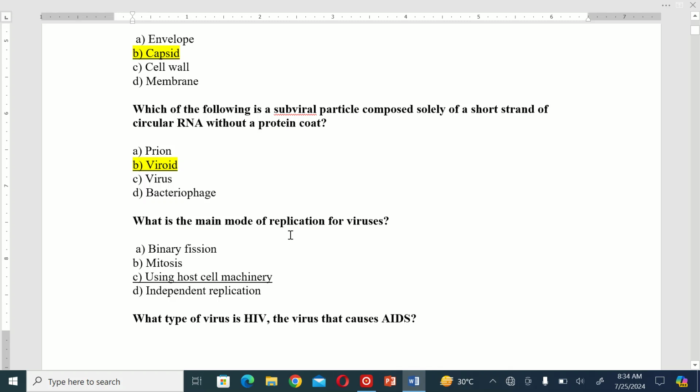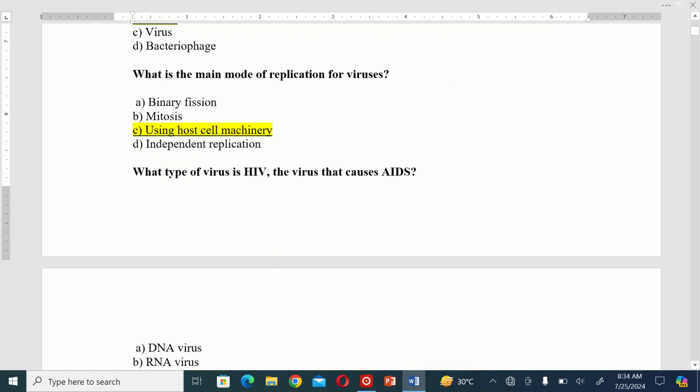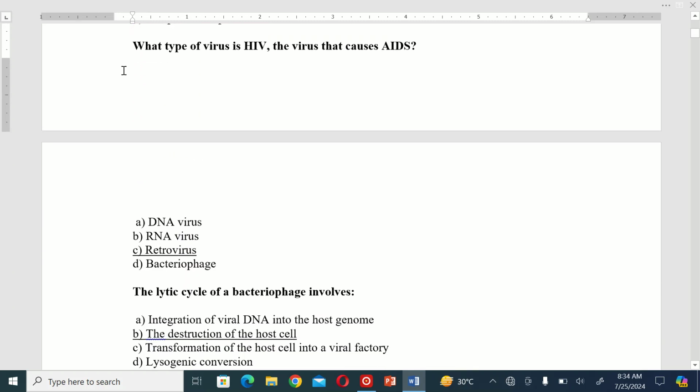What is the main mode of replication for viruses? A. Binary fission. B. Mitosis. C. Using host cell machinery. And D. Independent replication. So the correct option is C, using host cell machinery. The next MCQ is: what type of virus is HIV, the virus that causes AIDS? A. DNA virus. B. RNA virus. C. Retrovirus. D. Bacteriophage. So the correct option is C.